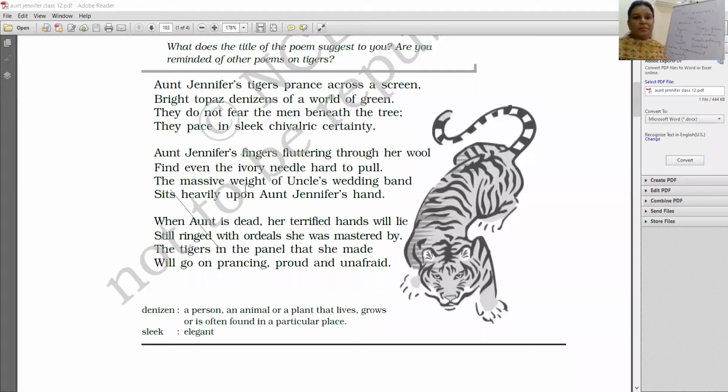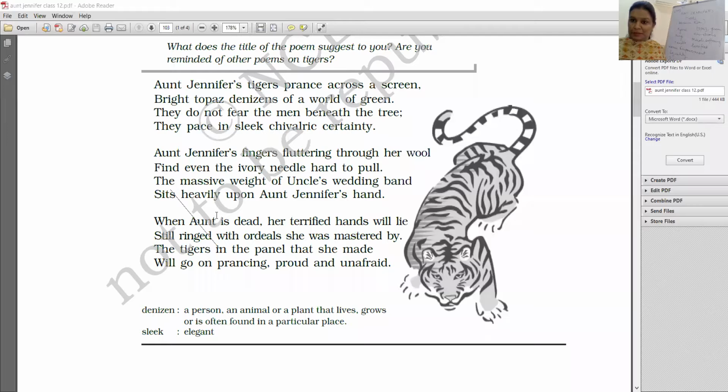Okay. Now here, look at this second stanza. The massive weight of uncle's wedding band. Where's the band? On her finger. What does this band symbolize? Her marital status. M-A-R-I-T-A-L. Marital. Okay, her married status. She's a married woman. And of course, life has changed a lot for her, and she does not have that freedom. She does not have the liberty to do what she wants. She's controlled by the very dominating male in her life, that is uncle. The wedding band.